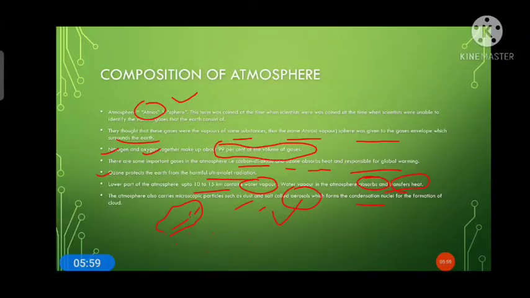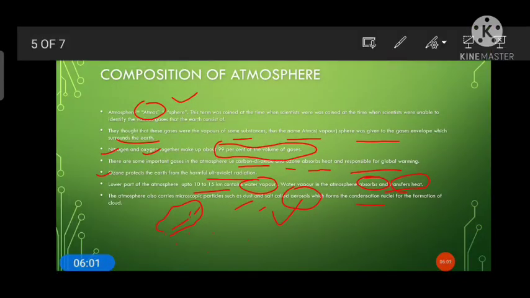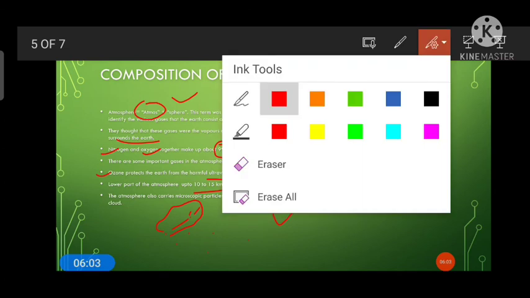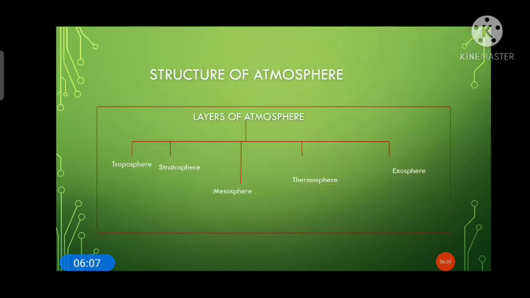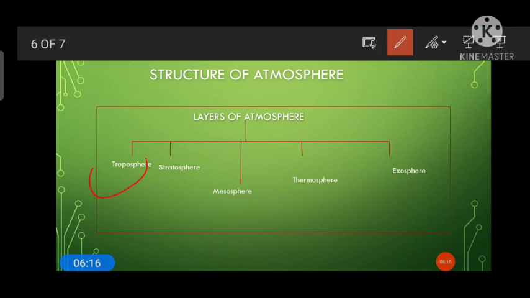Now moving on to the next topic, that is structure of atmosphere. Basically there are 5 layers of atmosphere, that is troposphere, the lowermost layer. Just above the troposphere we have stratosphere, followed by stratosphere you have mesosphere, then thermosphere and exosphere.